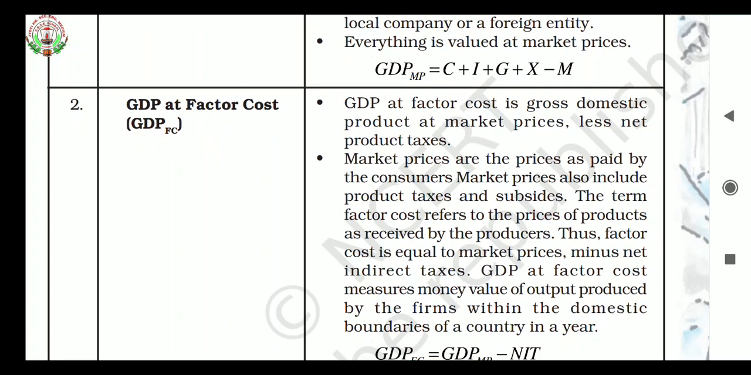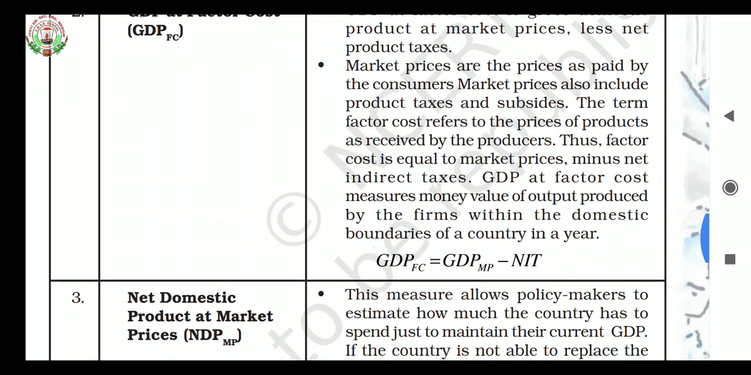Market prices also include product taxes and subsidies. The term factor cost refers to the prices of products as received by the producers. Thus, factor cost is equal to market prices minus net indirect taxes. GDP at factor cost measures the money value of output produced by the firms within the domestic boundaries of a country in a year. So the formula is GDP at factor cost equals GDP at market price minus net indirect taxes.